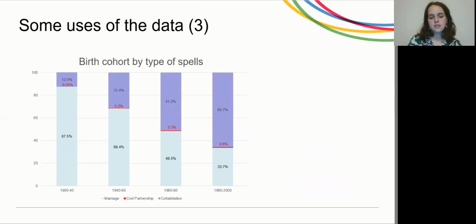And in this last example, we have birth cohorts by type of spells. And here it is clear how marriage is becoming less popular and is giving space to cohabitation among younger people.